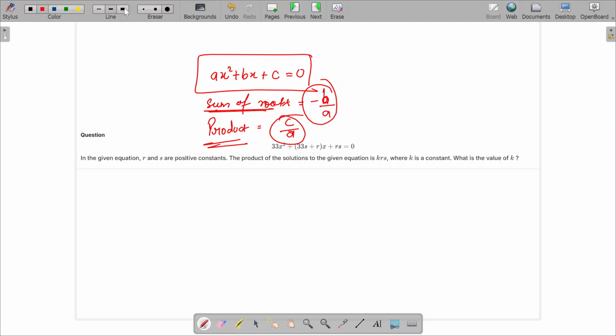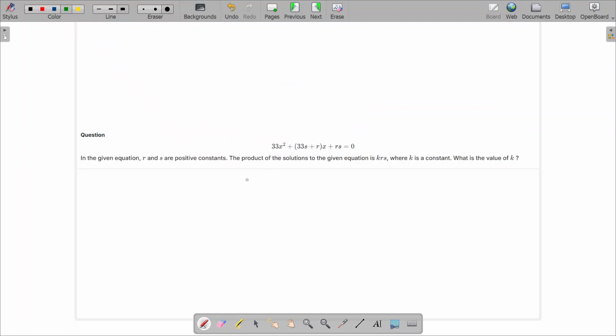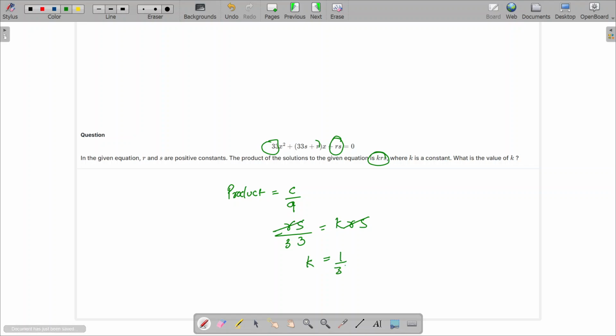Now in this question, c means the constant, b means the coefficient of x, and a means the coefficient of x square, right? Let's figure out the product. Let's reiterate. The product of roots will be c over a. So see here, the constant term is rs over a. Where is a? This is 33. The product of roots is already given, it is equal to krs. Now rs and rs will get cancelled out. You got the value of k, which is 1 over 33. That's it.